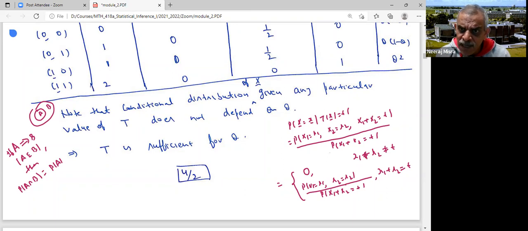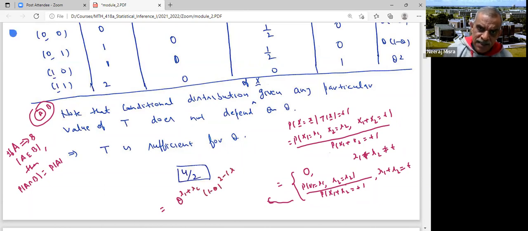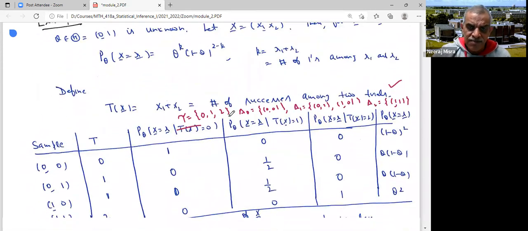If small x1 plus small x2 is the same as t, then the event that X1 is equal to x1 and X2 is equal to x2 would imply that X1 plus X2 is the same as small x1 plus small x2, which is t. So this would imply this. That is why the intersection would be this. And what would be this? They are independent. X1 equal to x1 and X2 equal to x2 would be how much? Yes, theta to the power x1 plus x2, times 1 minus theta to the power 2 minus x1 plus x2. Right? And X1 plus X2 would be binomial 2, theta, because X1 and X2 are binomial 1, theta.